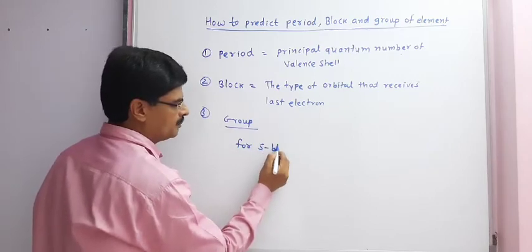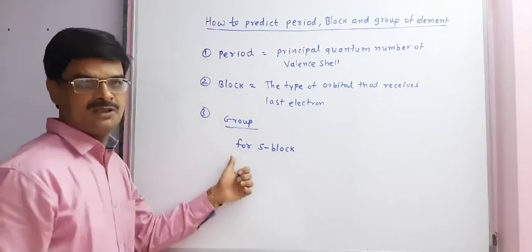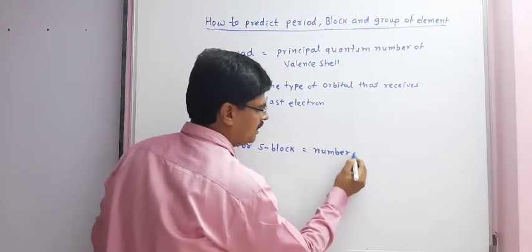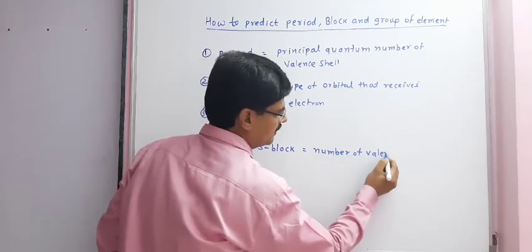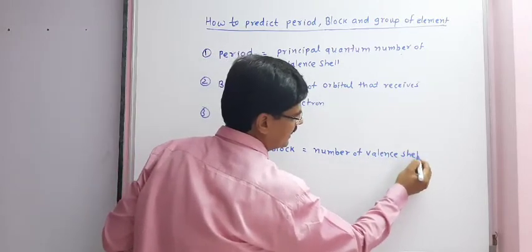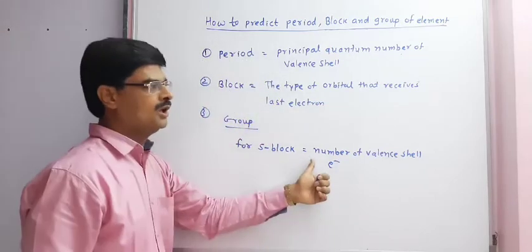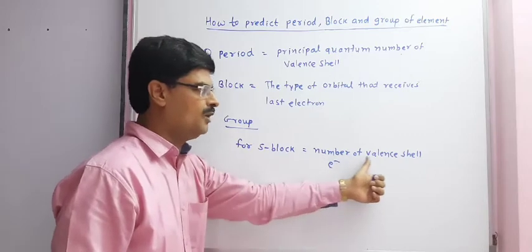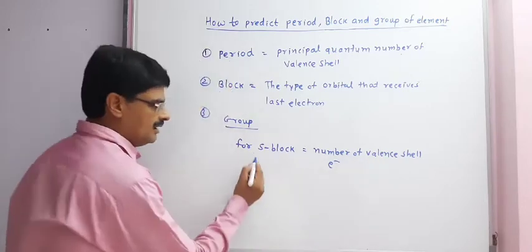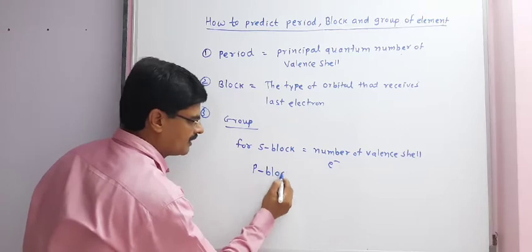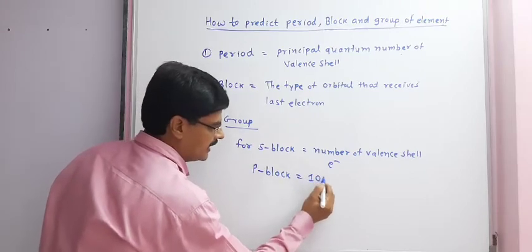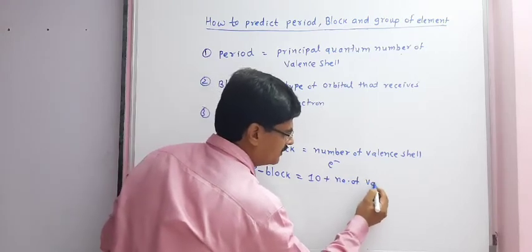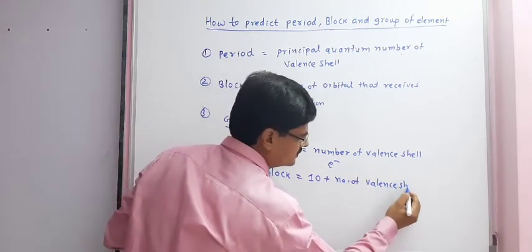First, for S block, the group number is the number of electrons present in the valence shell, or simply the number of valence shell electrons. Now for P block, it is 10 plus the number of valence shell electrons.